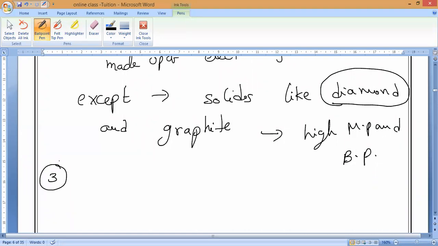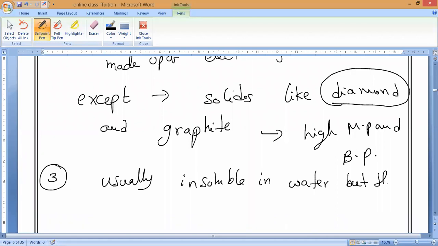So, the third property. What is the third property? They are usually insoluble in water, but they are soluble in what? Opposite to that, they are soluble in organic solvents. So I have given organic solvents examples.